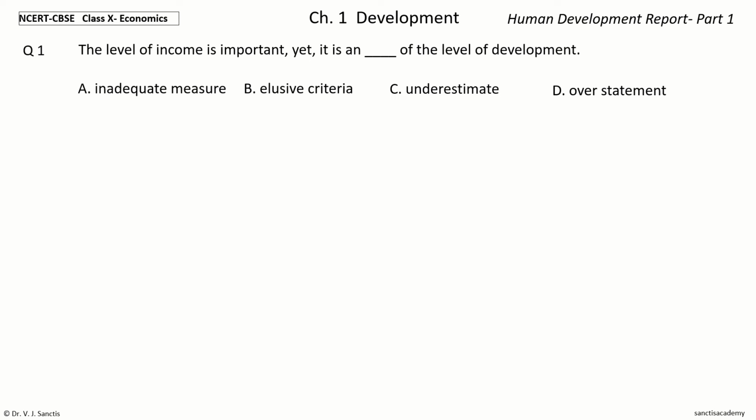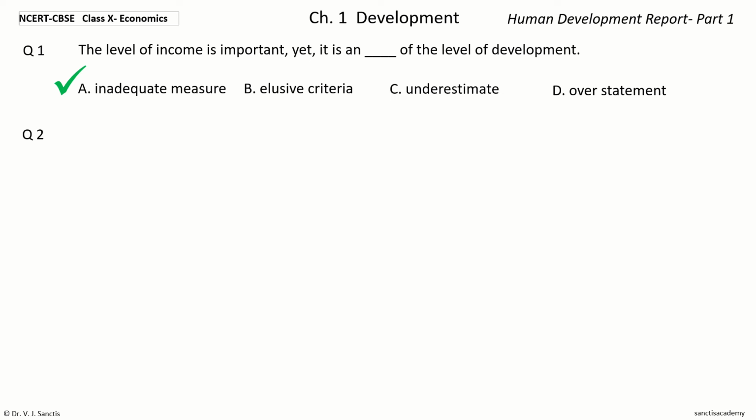Your time to choose. And the answer is inadequate measure. So, the level of income is important, yet it is an inadequate measure of the level of development.